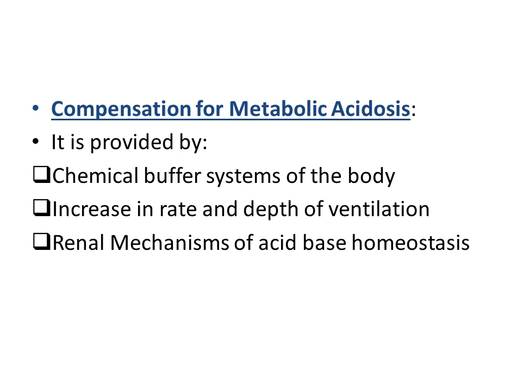So in case of metabolic acidosis, when pH falls below the normal physiologic range, what mechanisms come into play to bring the pH back to normal? Number one are the extracellular and intracellular buffers of the body. For example, bicarbonate buffer, phosphate buffer system, etc.